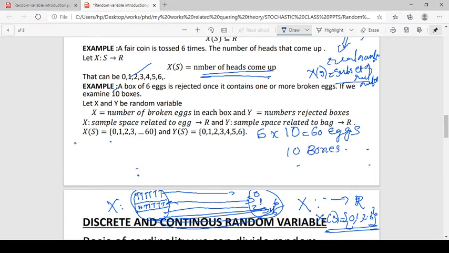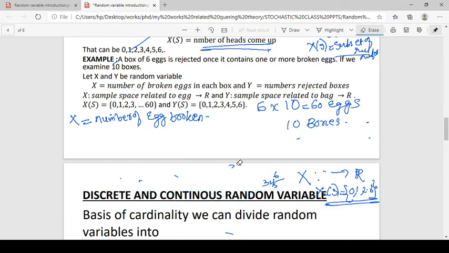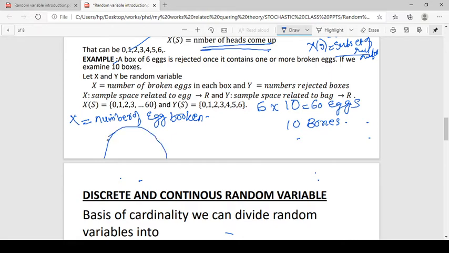First, we take X as a random variable: the number of broken eggs. We represent the eggs as follows. The first box's eggs I represent as E11, E12, E13, etc., up to E16. The second box contains 6 eggs, which I represent as E21, E22, etc., up to E26.